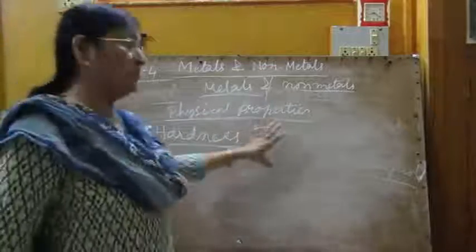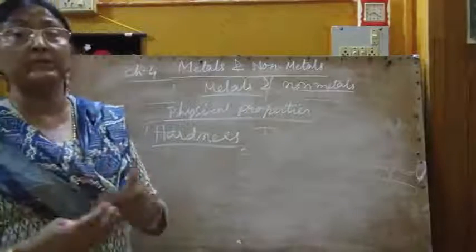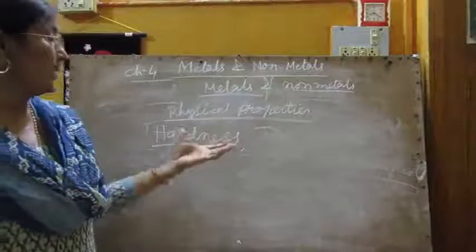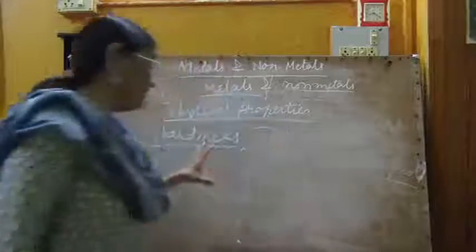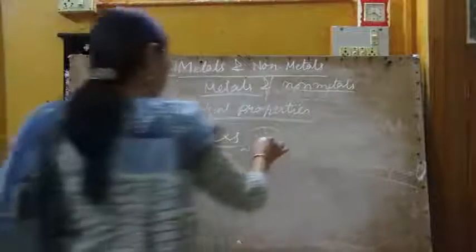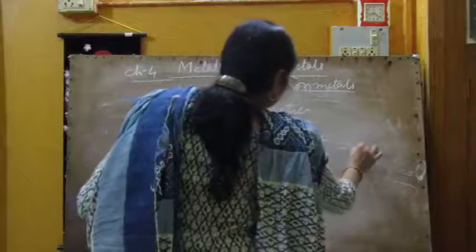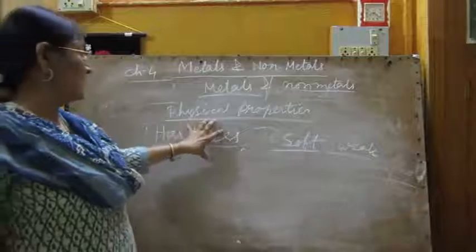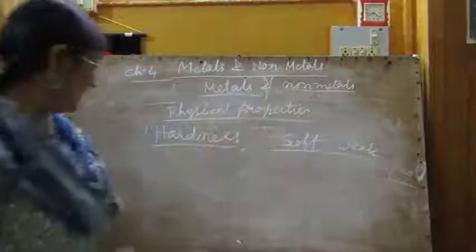Whereas non-metals are not that hard. Maximum non-metals are in gaseous form, so that's why they are not that hard. Non-metals are normally soft and weak. By the property of hardness we can understand that these are metals.